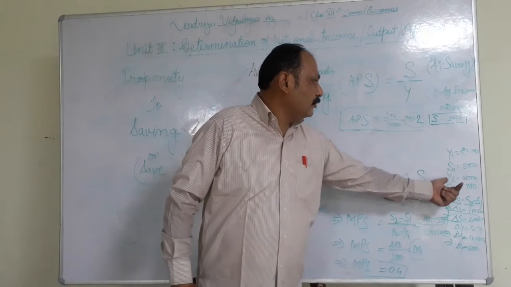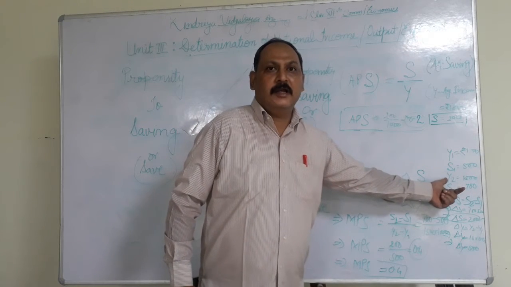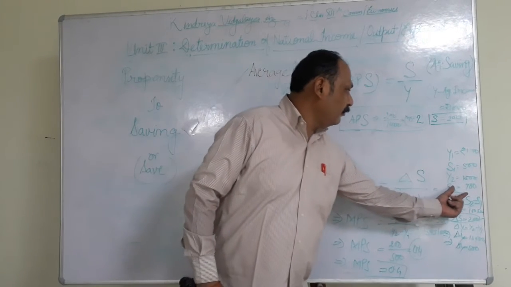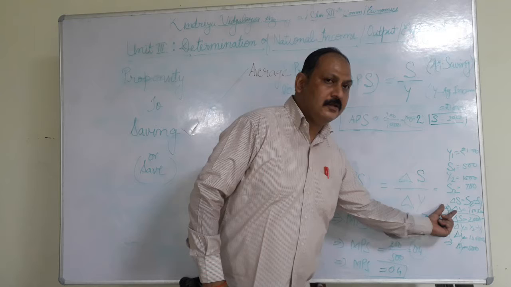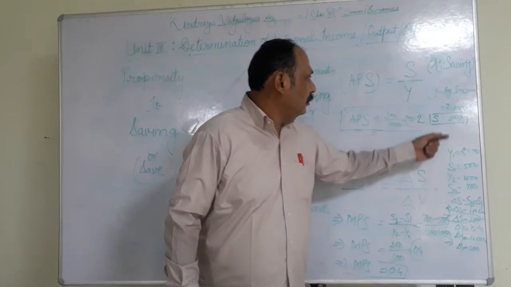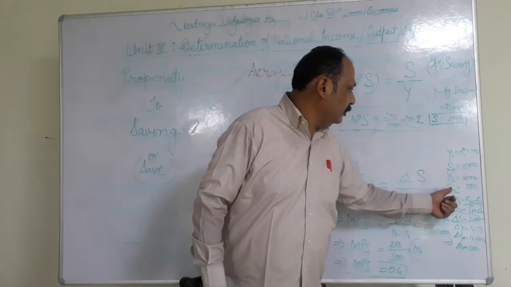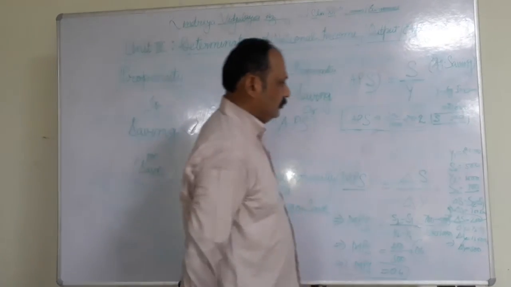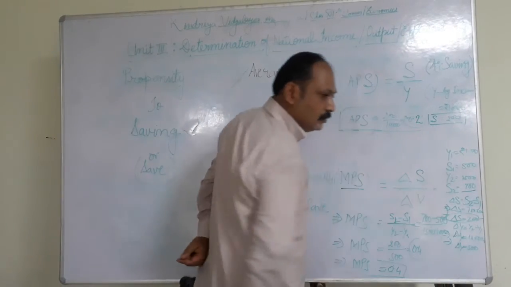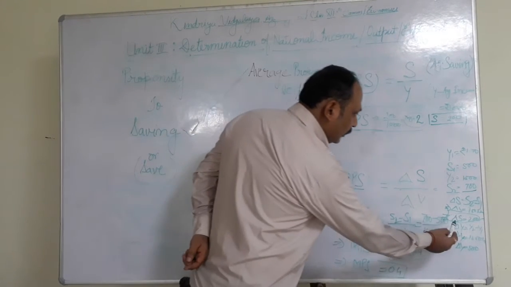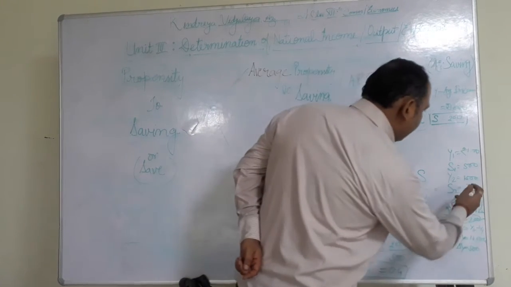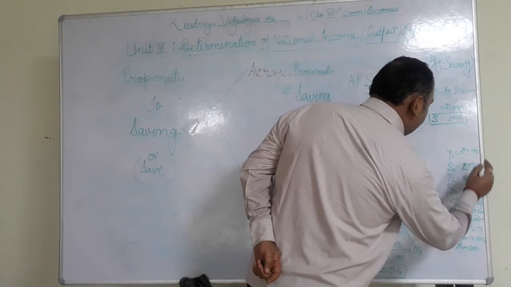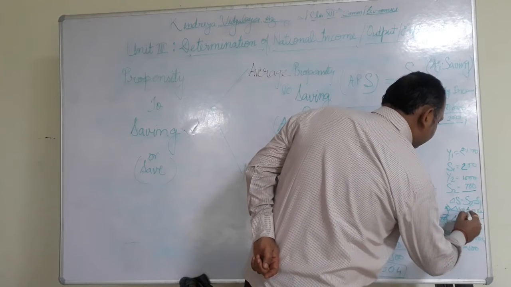As my salary has increased and becomes rupees 1500, the income has increased by 500, and my saving was rupees 200, now I have saved rupees 700. What is the change in my saving? My saving has increased by 500.